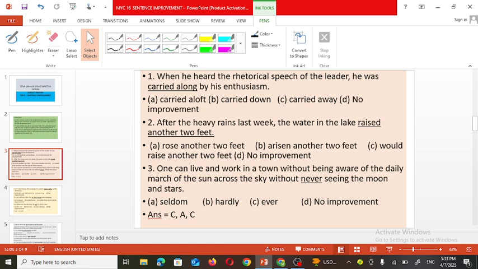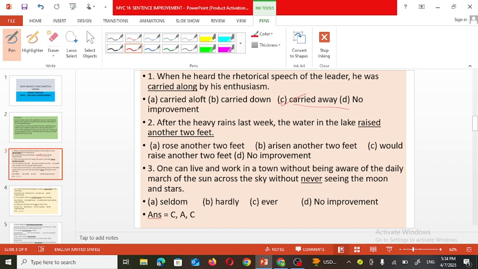So, he was carried away by his enthusiasm. So for the first sentence, option C is the correct option. Carried away is the correct substitute for this underlined part, carried along.